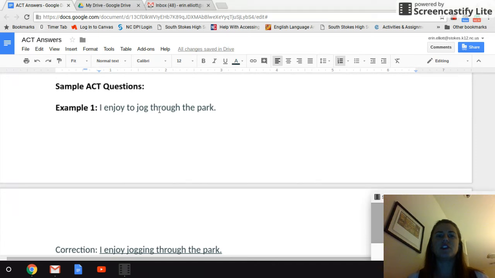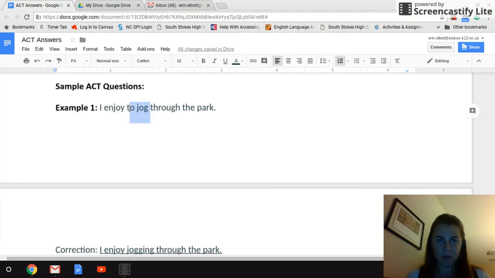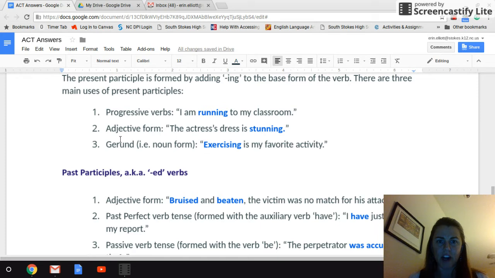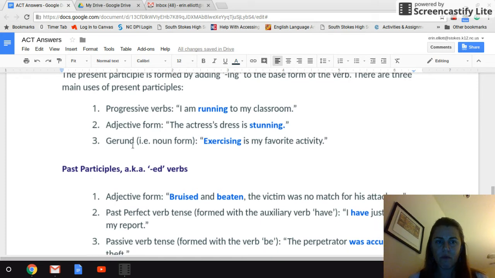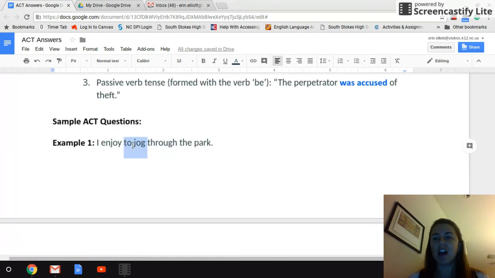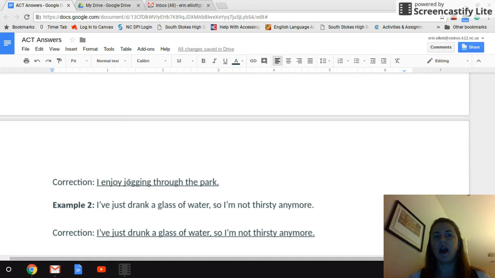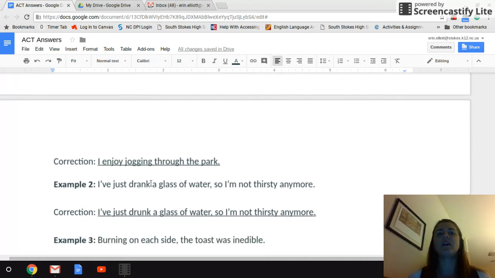I enjoy to jog through the park. That doesn't make any sense. You need to make the infinitive here, to jog, into a gerund form. I enjoy jogging through the park. And that way it becomes a noun form of the verb jog. So I enjoy jogging through the park.